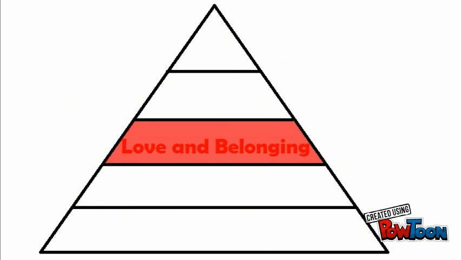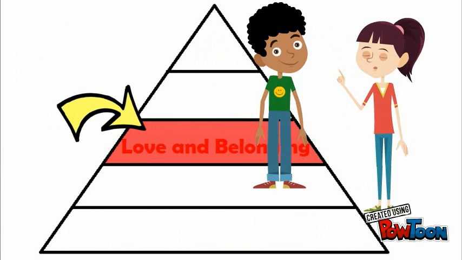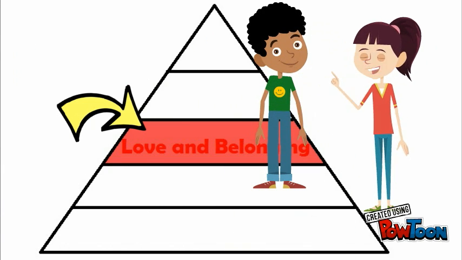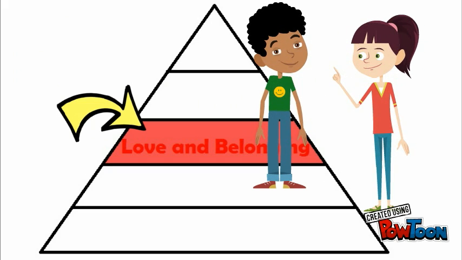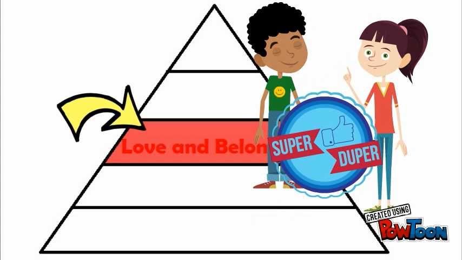The third level is the need for love and belonging. In order for this need to be fulfilled, one must experience satisfactory relationships in which one feels accepted by others. Students need to feel this love and belonging within the environment of the classroom in order for them to be fully engaged in their learning.